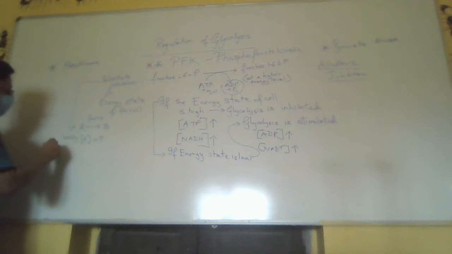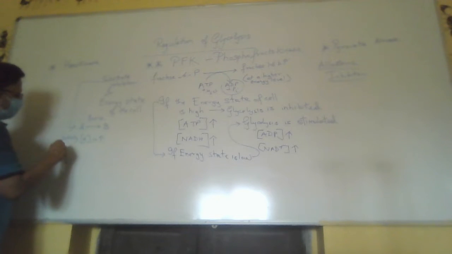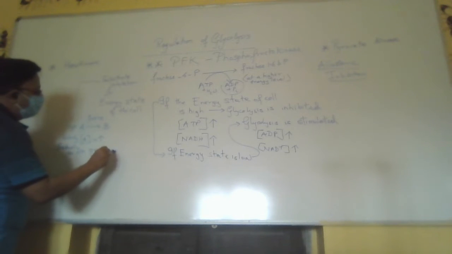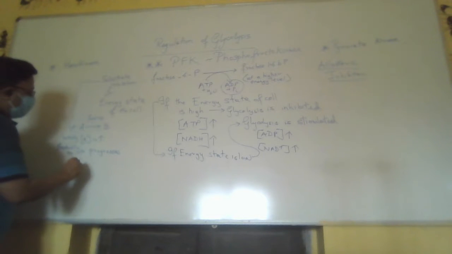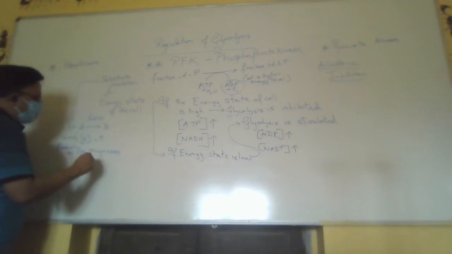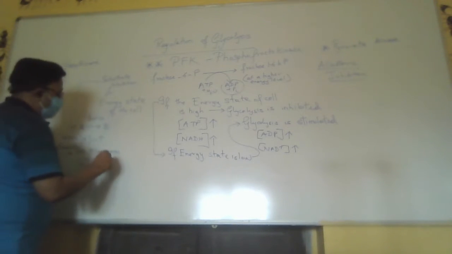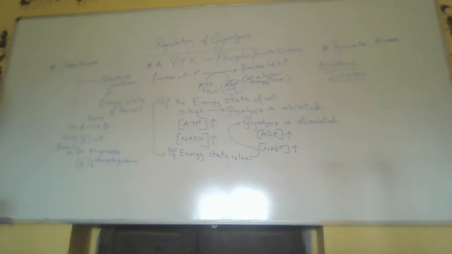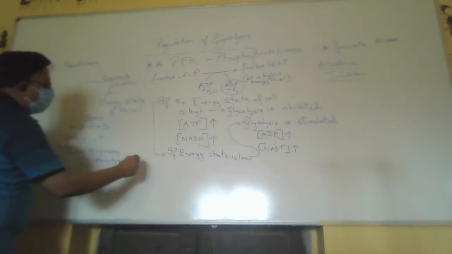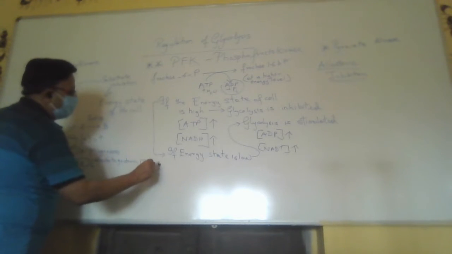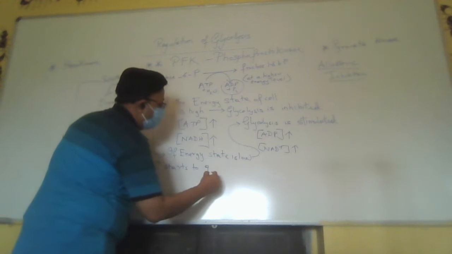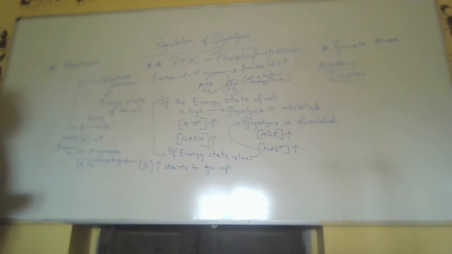Then gradually, as the reaction progresses, the concentration of A starts to go down, and the concentration of B starts to go up.